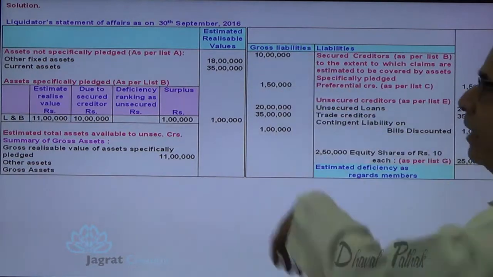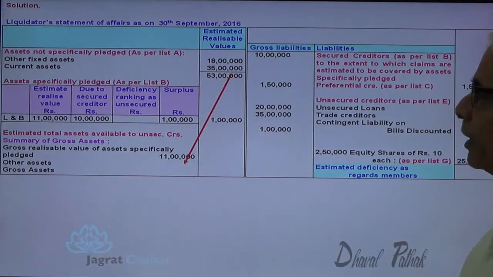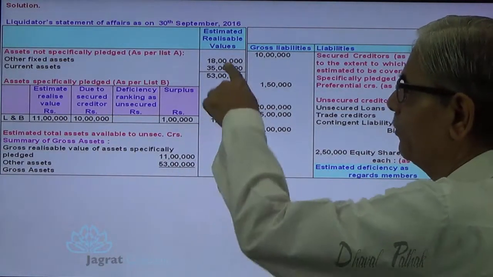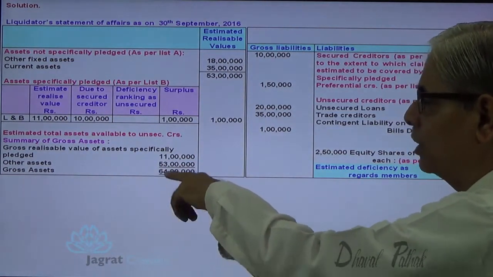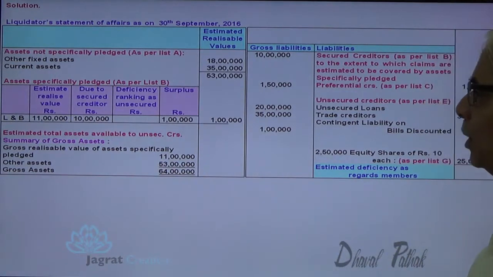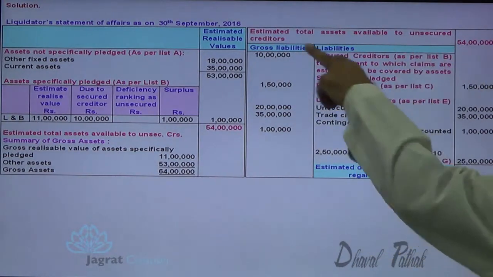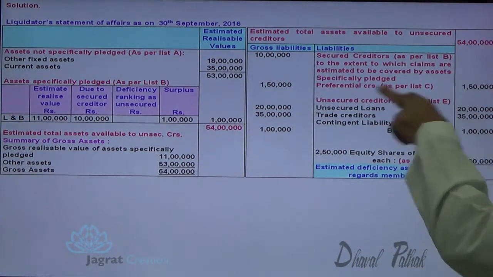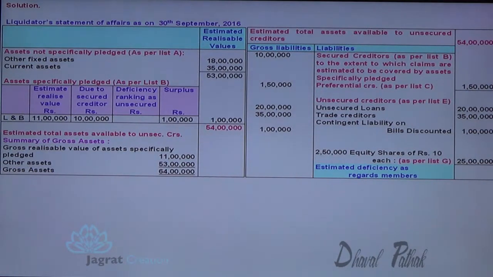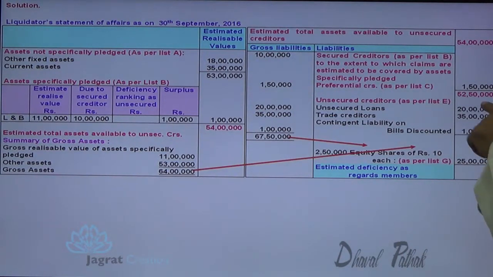Now, let me take a total of all these things. 53 lakh. So this 11 lakh plus 53 lakhs is the total gross realizable value, 64 lakhs. Now, this is the total available to the liquidator, 54 lakhs. Estimated total assets available for unsecured creditors, 54 lakhs. Minus pay preferential creditors, that works out to be 2,50,000. Now pay all these unsecured creditors, that is 56 lakhs, so there is a deficit. So 52 lakhs minus 56 lakhs, you can work out the deficit.